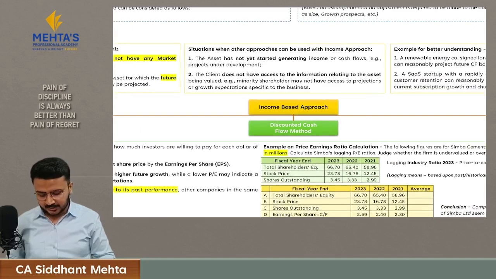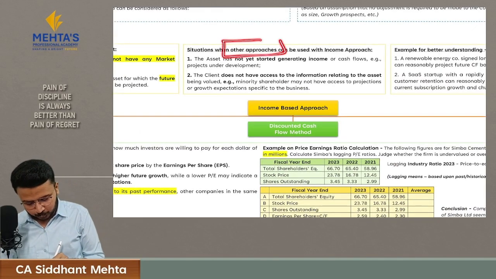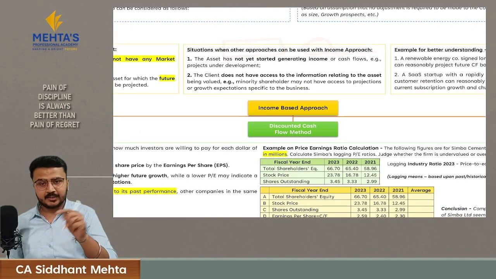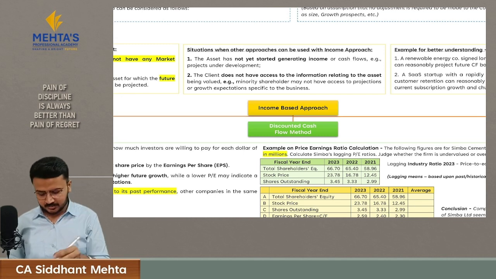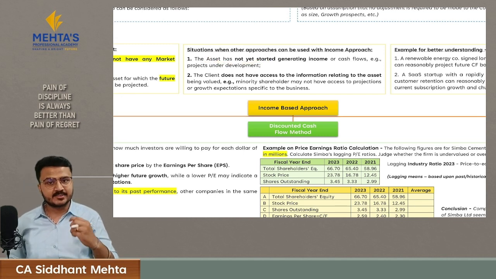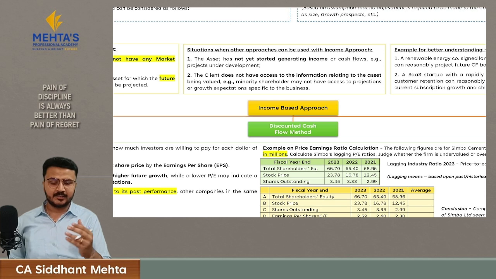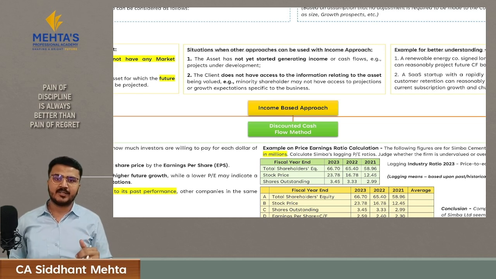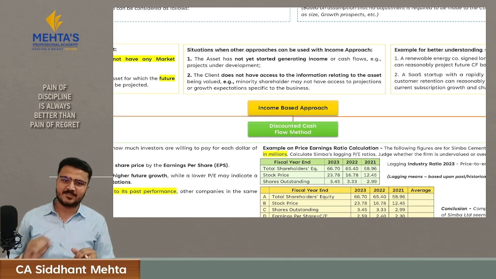Secondly, which are the situations in which you have to use other approaches with income approaches. The first situation is when the asset has not yet started generating income. That means the asset is under development. In the second situation, your client doesn't have any access to information relating to the asset or company, that is, your client is a minority shareholder, he doesn't have any access to the company's growth and projection. In this situation, don't only rely on income approach. Calculate the value of your asset with other approaches to have a precise valuation.